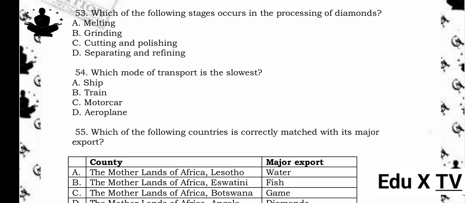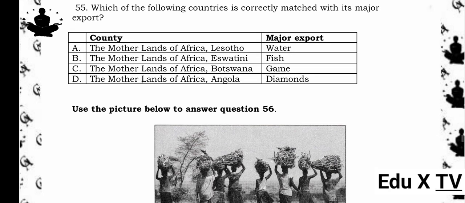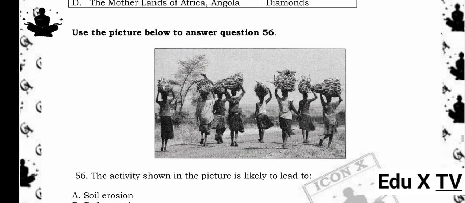55. Which of the following countries is correctly matched with its major export? Country, major export. A. Lesotho, water. B. Eswatini, fish. C. Botswana, game. D. Angola, diamonds. The answer is D. Angola, diamonds. Reason being, Angola is well known for its diamond exports, making this the correct match.